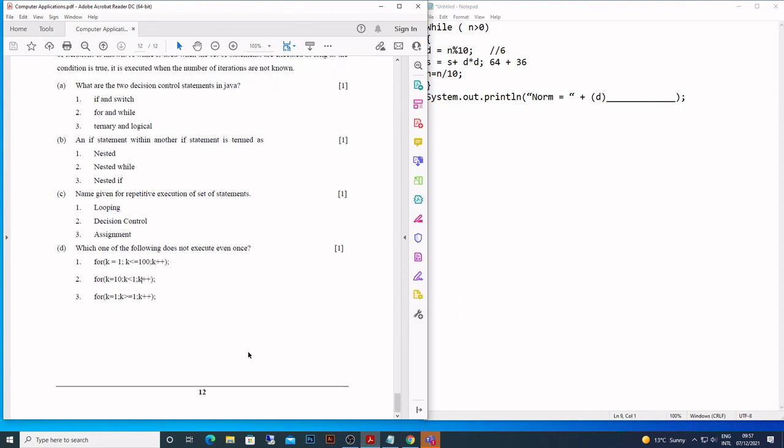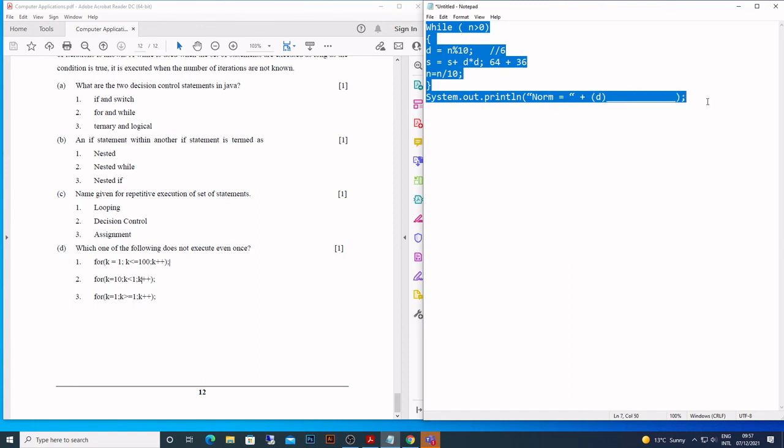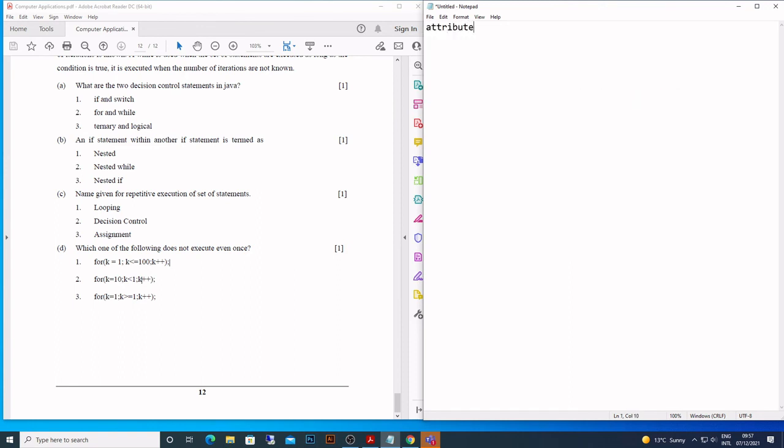So this was your paper. I tried to cover most of the terms. Like attribute. What is attribute? State, behavior, or sometimes property, identity rather. So what is attribute? Attribute of a class is depicted by the variables.